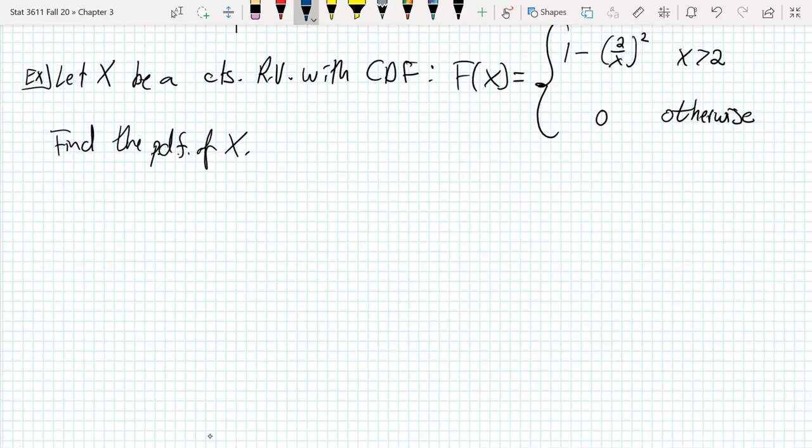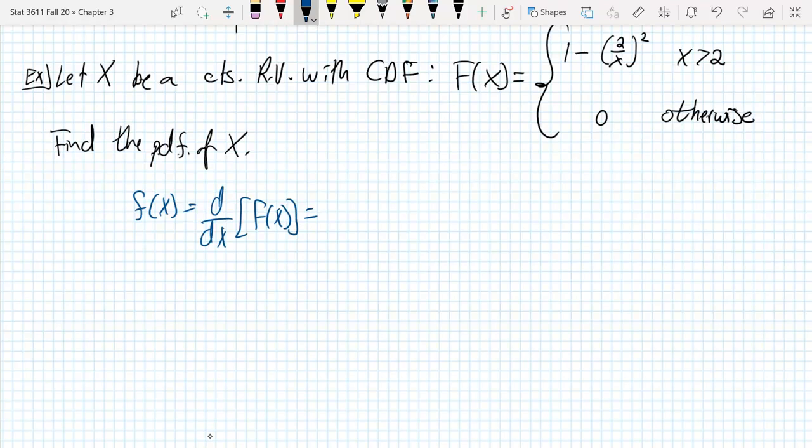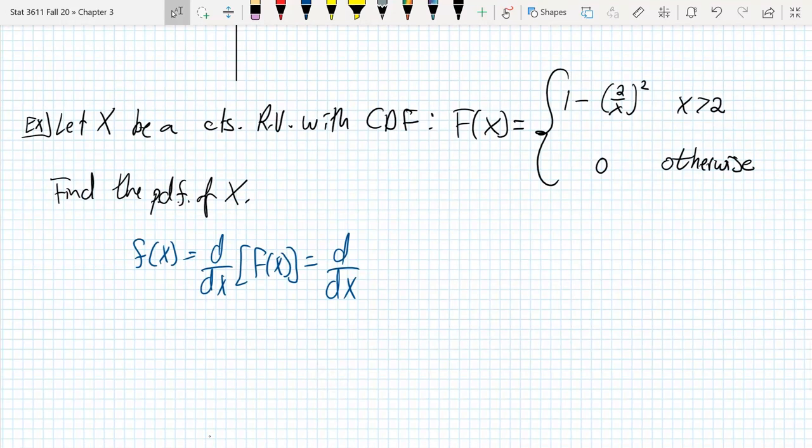So let's go ahead and take a look at that. So we want little f of x. Little f of x is supposed to be the derivative of capital F of x, or capital F prime. So what do we want to do? We want to differentiate here. We want to take the derivative here. And when it comes to taking the derivative, you're really interested in what's happening at this part of the domain, right?